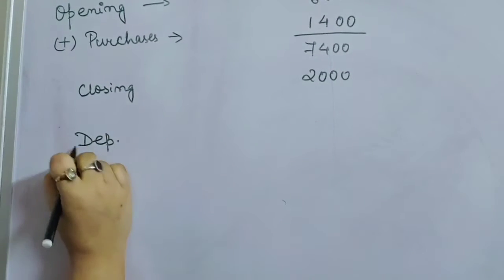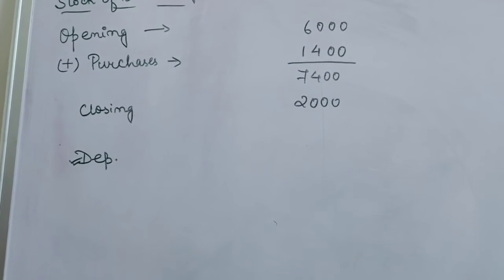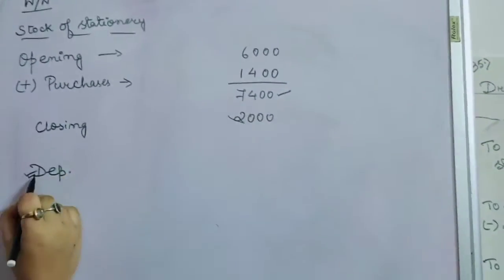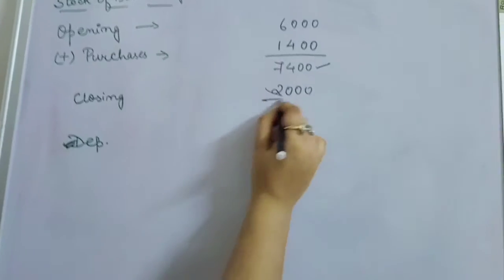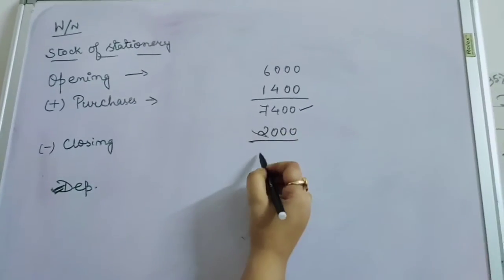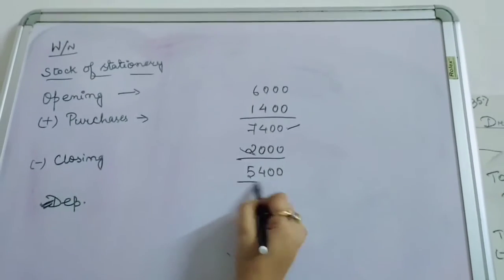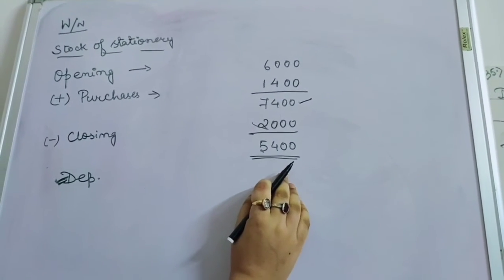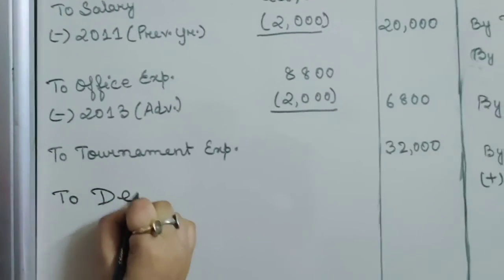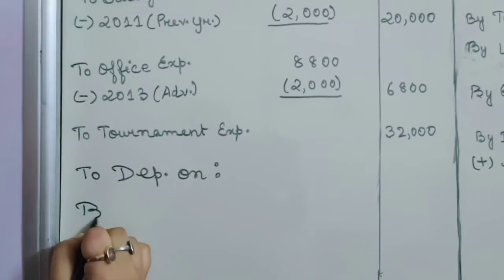Now in this case there will be depreciation because there was no sale. Okay, so the difference between the total balance and the closing balance will become our depreciation. So if we deduct the closing balance from the total balance, we will get 5,400 as our depreciation. Okay, now we have to charge depreciation, so we will write depreciation on building.